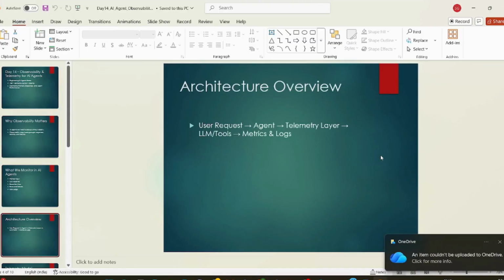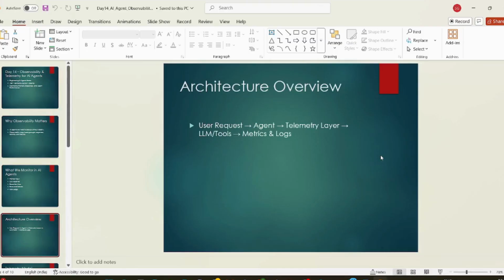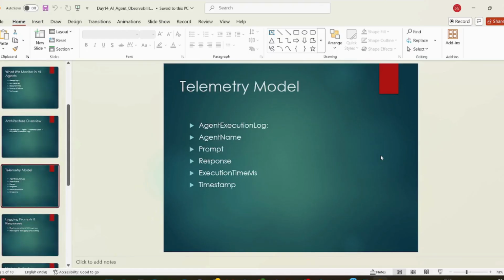So what is the architectural overview? It is the user request, the same thing, the agent, and a telemetry layer. The telemetry layer will capture the information either in the log file or in the agent. We will show that in the demo. The tools will be called metrics and logs. The telemetry model is the agent execution log: agent name, prompt, response. These are the parameters we will capture, along with timestamp, execution time, and everything.